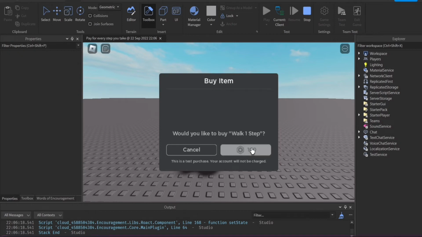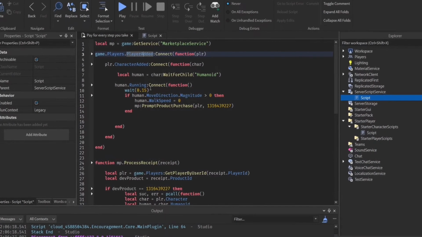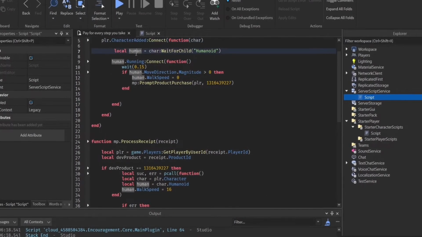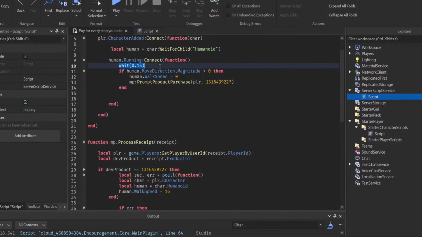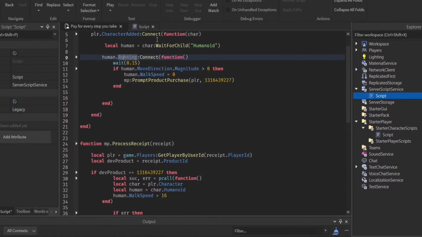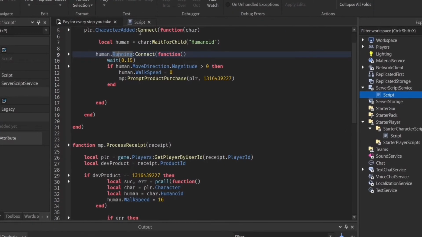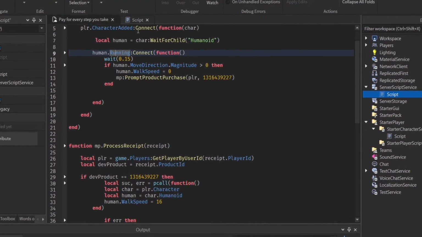So how exactly did I script this? I made a player added event, character added. We get the humanoid, and whenever it's running, so basically it detects whenever the player is running, like when it's walking, like when you press the W, A, or D button, it detects when it's running.